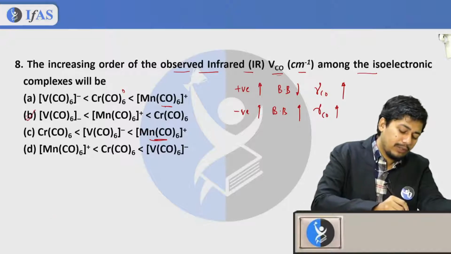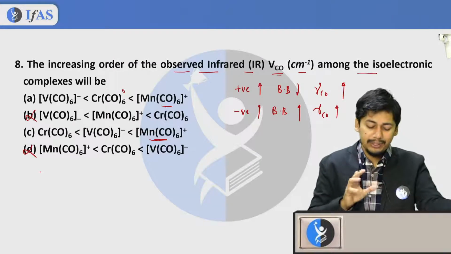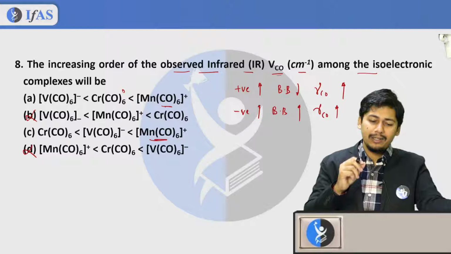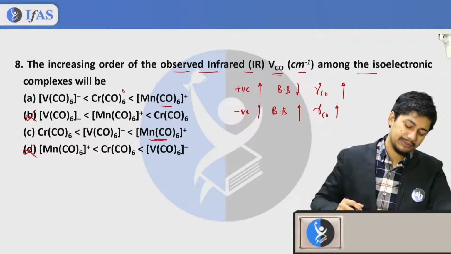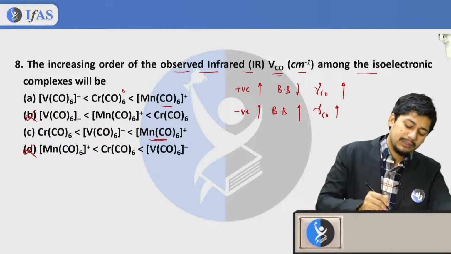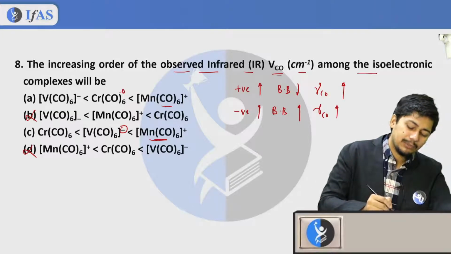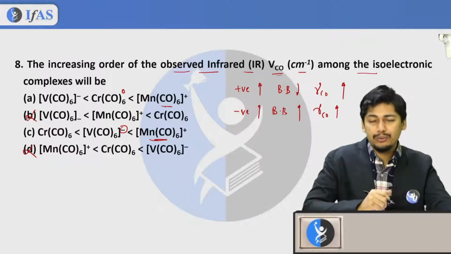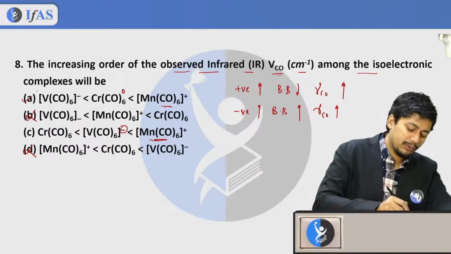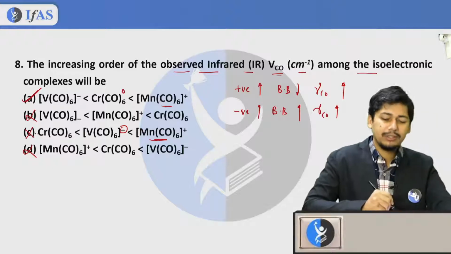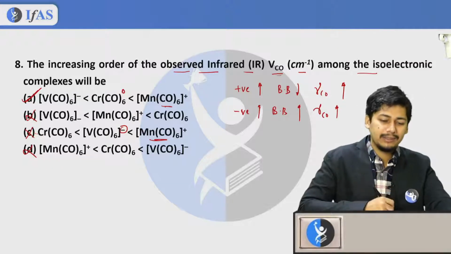Okay, so first of all, let's eliminate two options. Right now we are left with two options. In these two options, then will come a species which is having a neutral charge, then a species with a negative charge. So for that sake, option A is going to be your correct answer. Okay, option A is correct, guys.